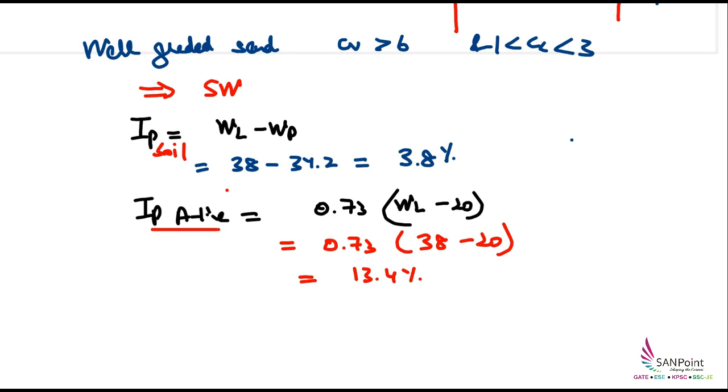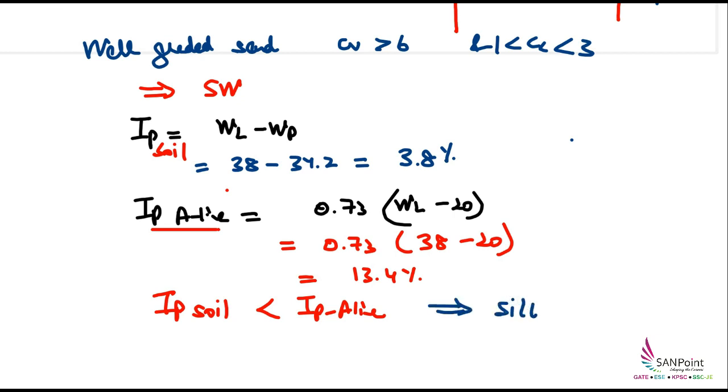So now I can compare the IP of my soil, which was given to us, and IP of A line. If the soil is having IP less than IP of A line, so below the A line, we know that the soils are generally called silty, and above they are called clay soils. So let's compare. IP of our soil is 3.8, which is clearly less than IP of A line. So if the soil is below the A line, we can say that it will be a silt.